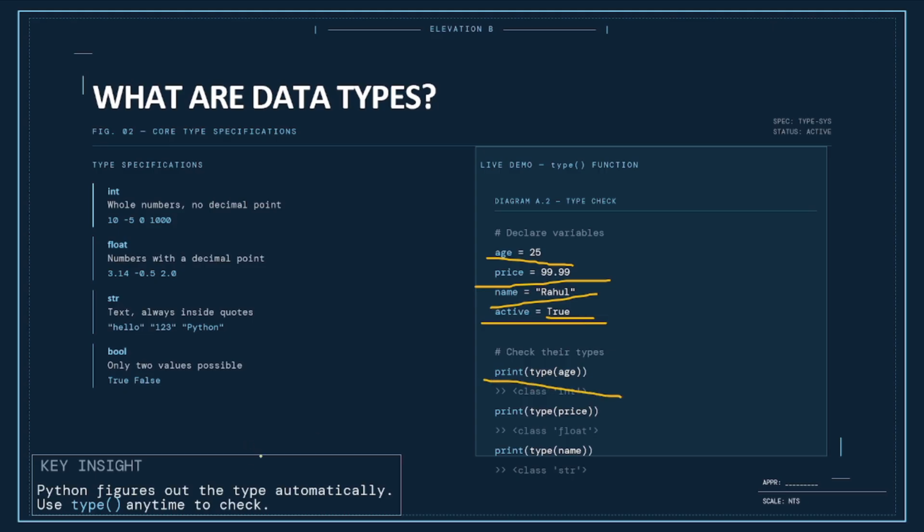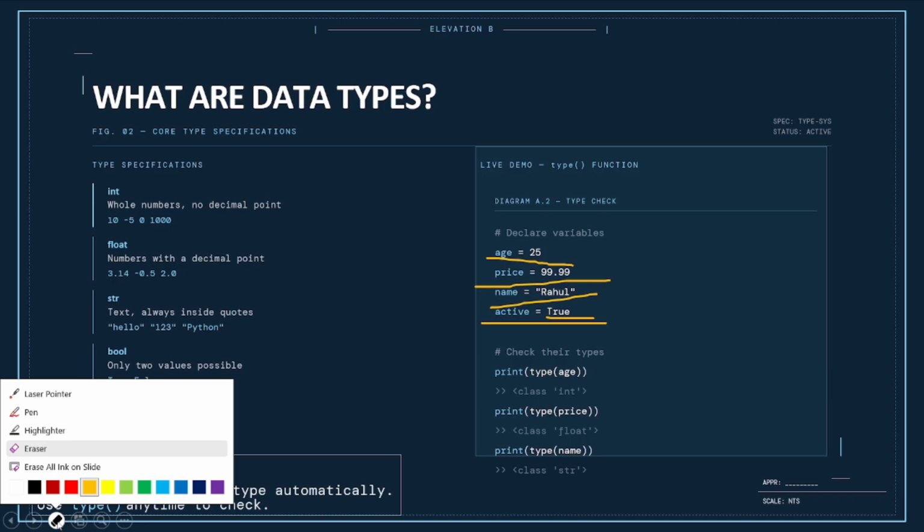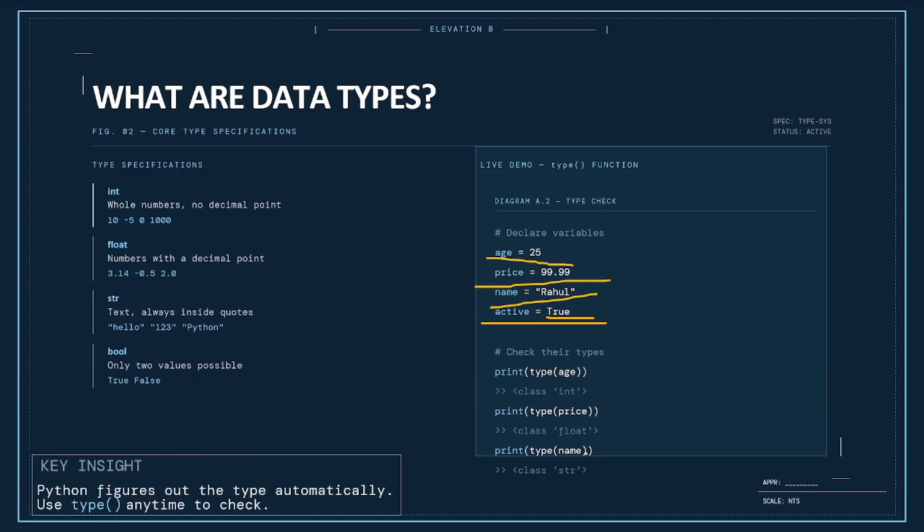What is the type of age? See, print type of age. What's the type of this age? Age is 25. So what is the type of this? This is integer. You can see here whole numbers, no decimal point, that is integer. So age is integer. You can see the answer also here. Below I have written the answer of this.